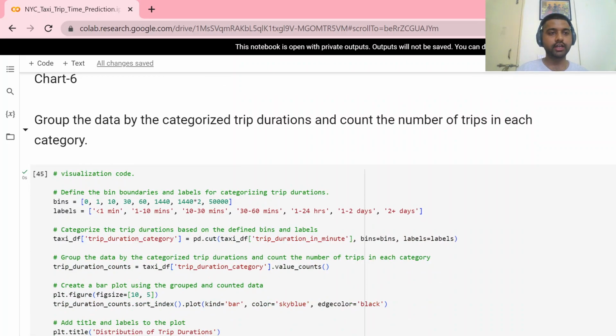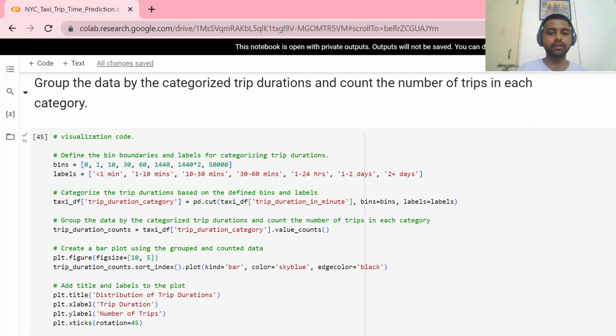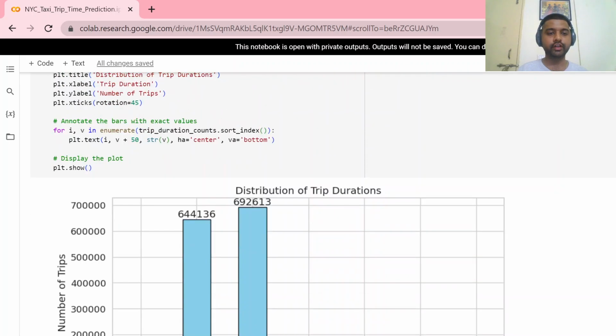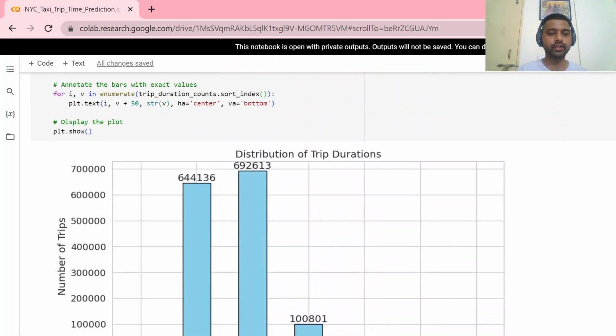Now check the next chart. We group the data by categorizing the trip duration and count the number of trips in each category. So here we see the timings of the trip. Trips of less than 1 minute are very few. The most trips have a duration of 10 to 30 minutes and 1 to 10 minutes. Then for 30 to 60 minute trips, as we can see, there is a sudden drop. It signifies that